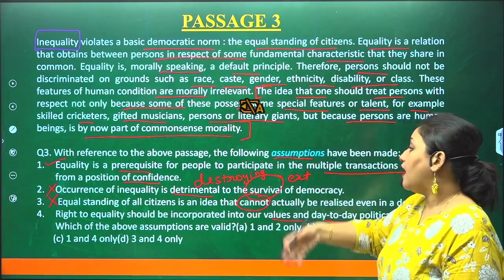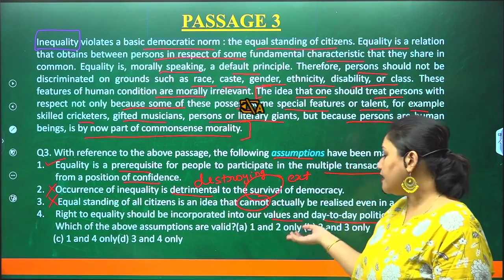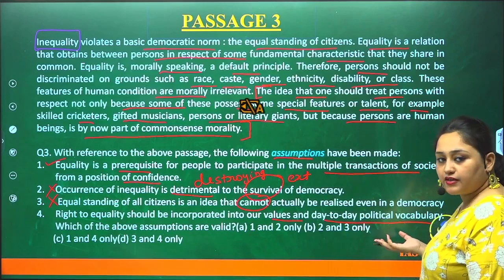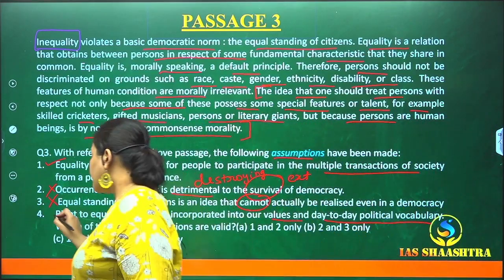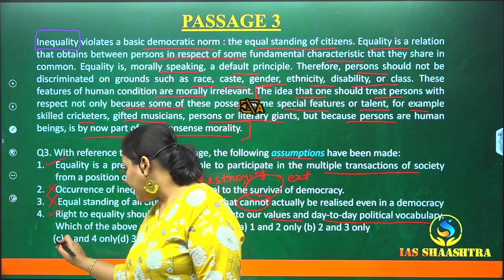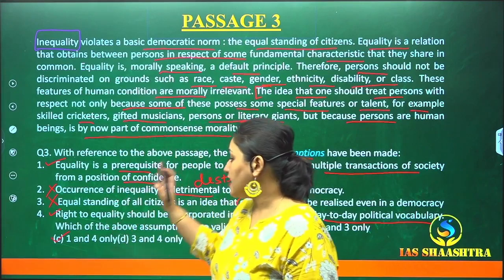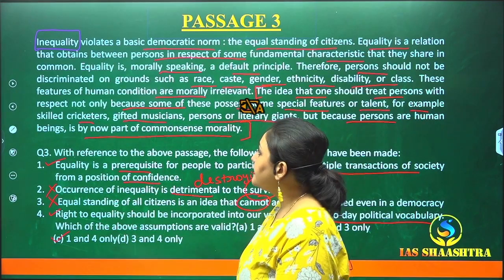So, according to that, this point is going that right to equality should now be a part of our values and day-to-day political vocabulary. This point is going with the passage. So, yes, this is correct. So, our right answer is C. Right answer code is C, as our two statements that are correct are 1 and 4. Take a look at the passage again.